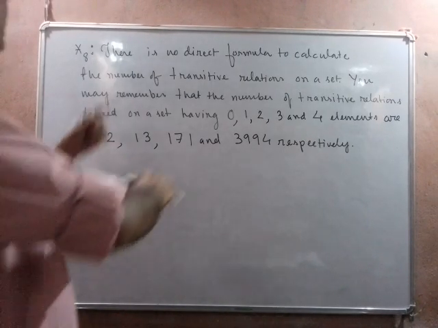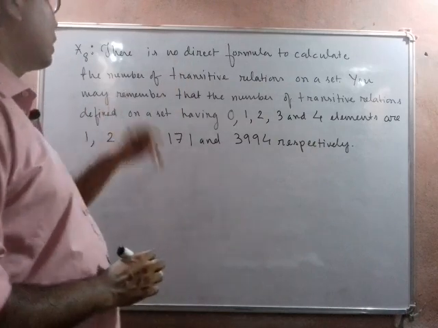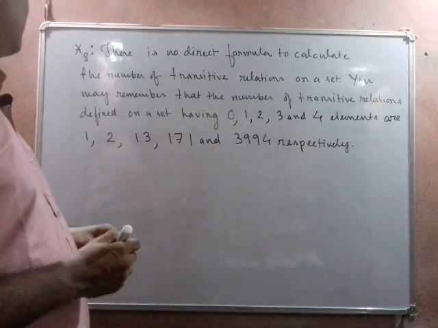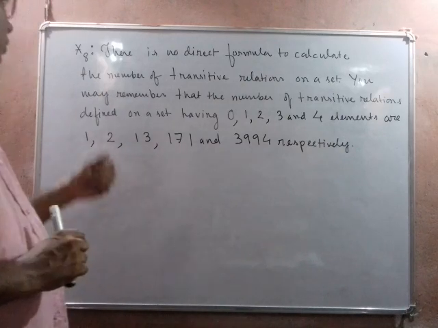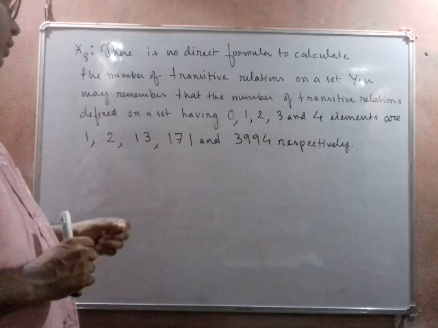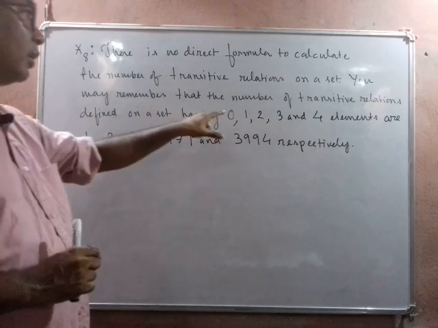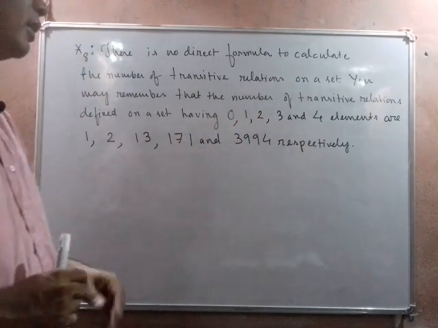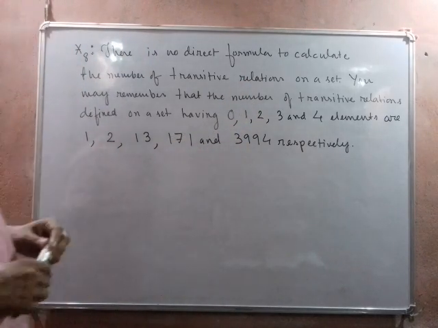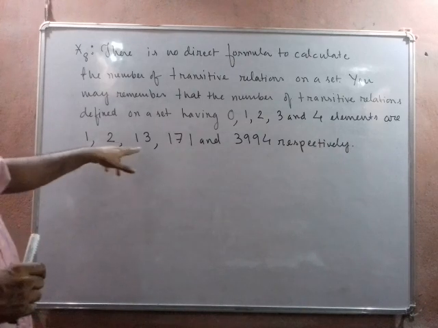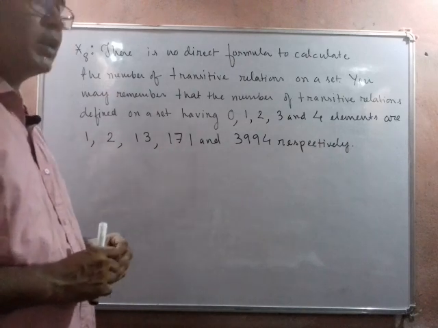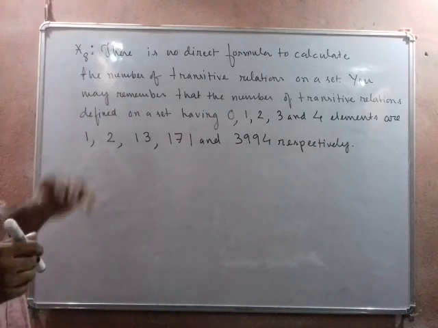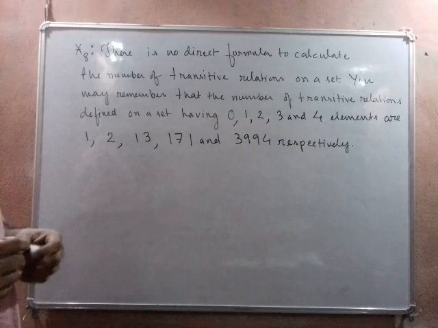Okay, point number 8: there is no direct formula to calculate the number of transitive relations. We do not have any formula to calculate the number of transitive relations on a given set. So you may remember the number of transitive relations on a set having 0 elements, 1 element, 2 elements, 3 elements, and 4 elements are 1, 2, 13, 171 and 3994 respectively. So these are a few points and the concept related to the topic relation.